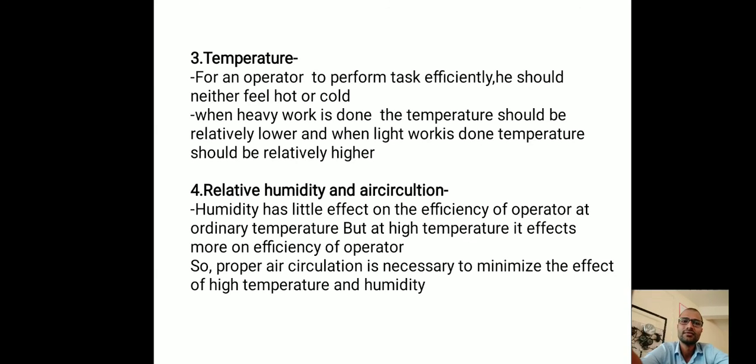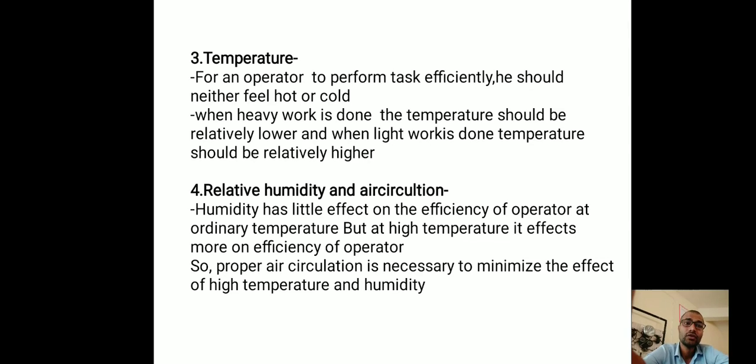Then last, relative humidity and air circulation. As you know, air circulation related to the human driver should be proper, so that the person feels comfortable, and if he feels comfortable, efficiency ultimately increases.